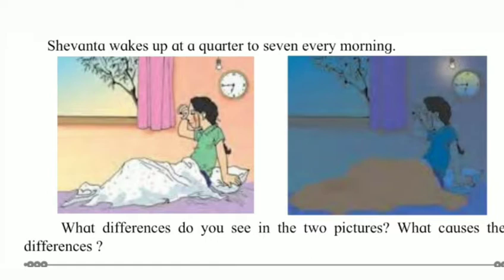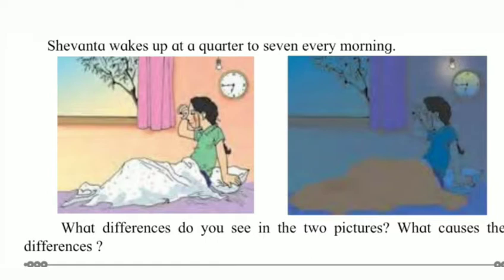What causes these differences? Now see, the first picture shows morning time. The clock shows the time as 6:45 am. The bulb doesn't glow. Still we can see the things around in the presence of sunlight. Now see the next picture. It shows dusk. The clock shows the time as 6:45 pm. The bulb glows to drive away darkness. Due to outside darkness, we cannot see these things outside.